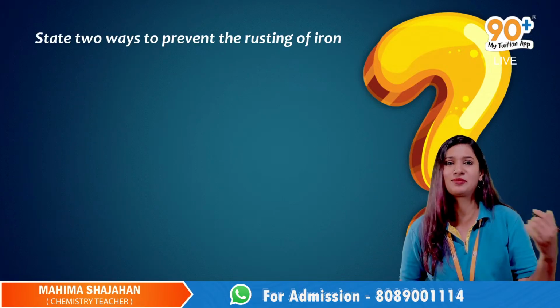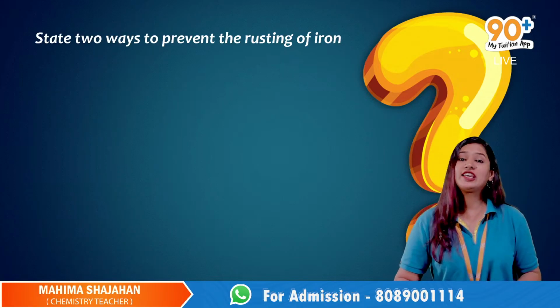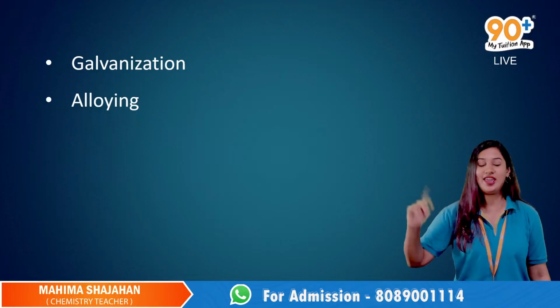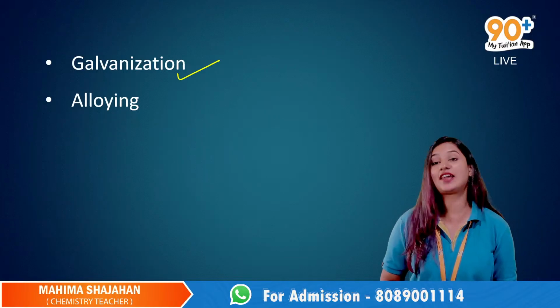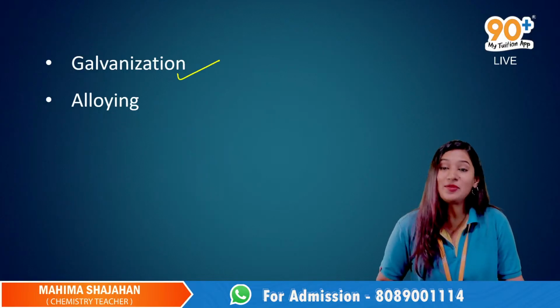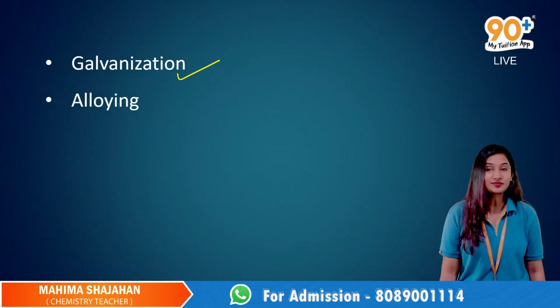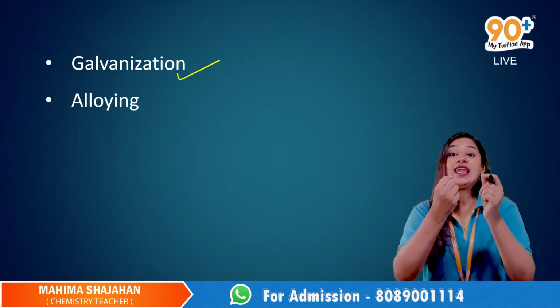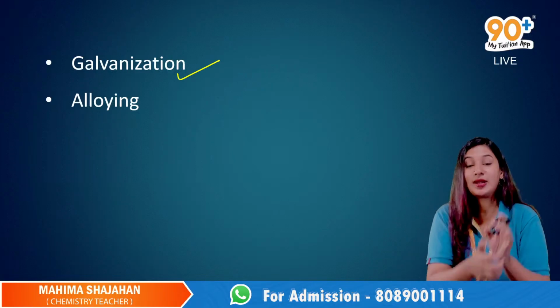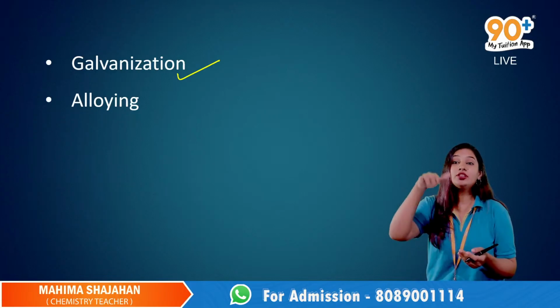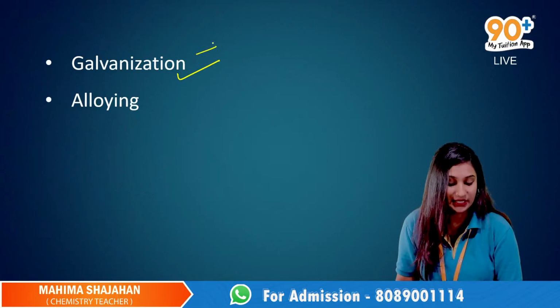Painting, galvanization, alloying, okay, let's do it. Since they have asked for 2, I've taken 2. First one is galvanization. Quickly tell me, what is galvanization? We take the iron object and give a thin coating of zinc.